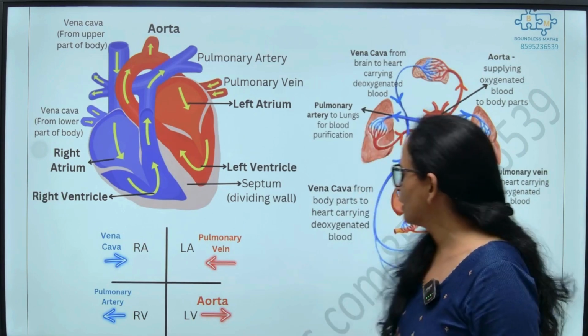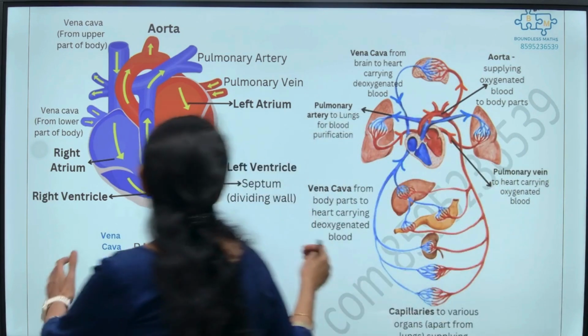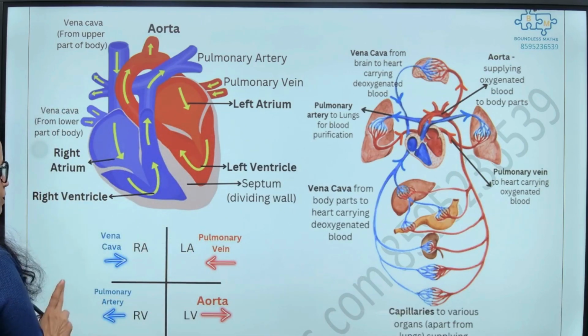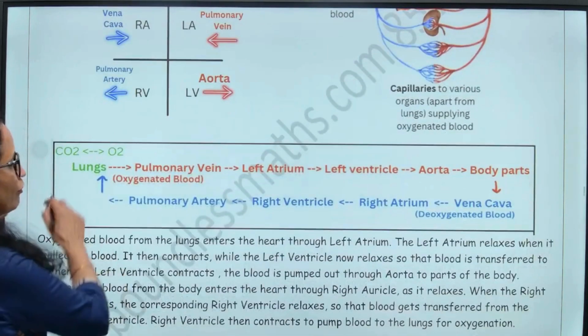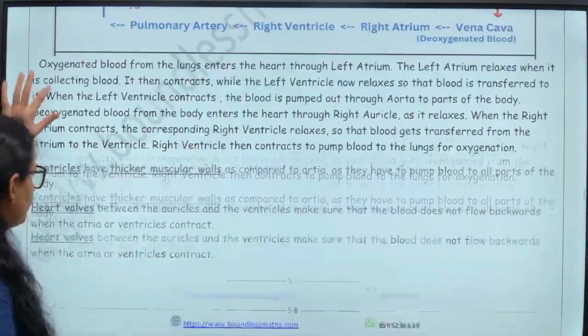So we can just make a cross like this. Blood enters the heart through the auricles and goes out through the ventricles. So this is what we have already done in the transportation system. Then the entire flow of how the blood gets purified: from the heart it goes to the lungs and then back to the heart and then pumps to all the body parts.